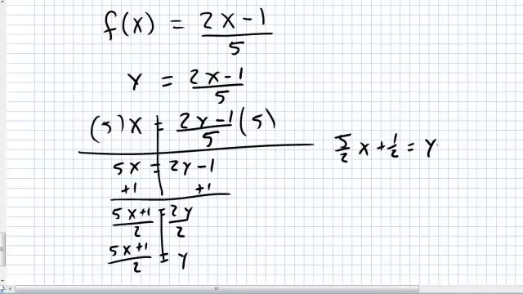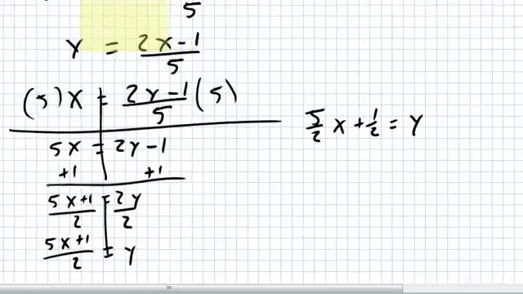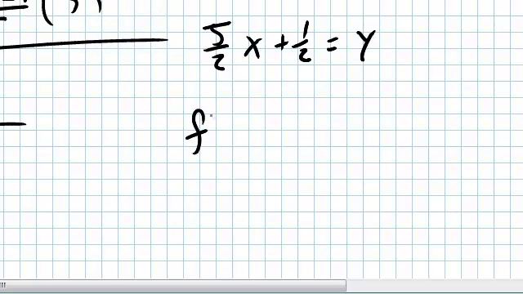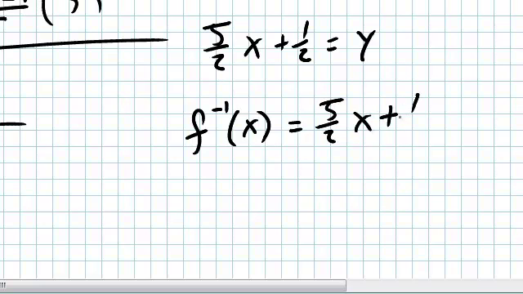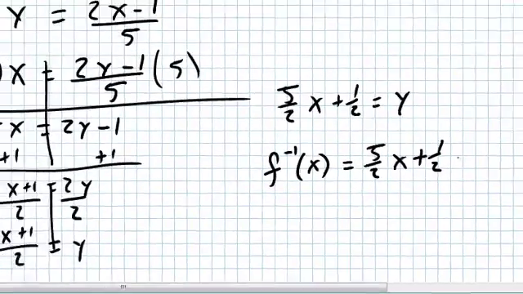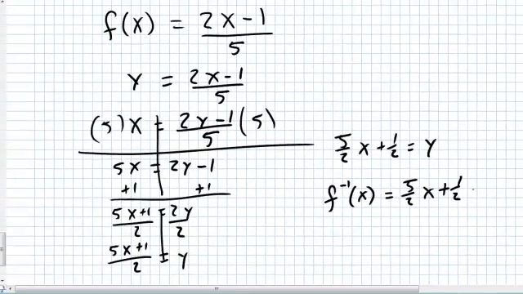Finally, I can write it as a function, put it back in my function notation. So this function was f of x, so I want to change it to the inverse. So f inverse of x equals 5/2 x plus 1/2.